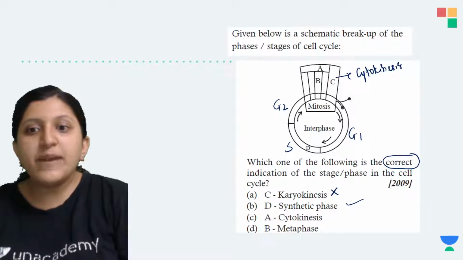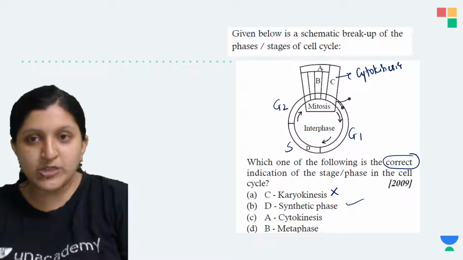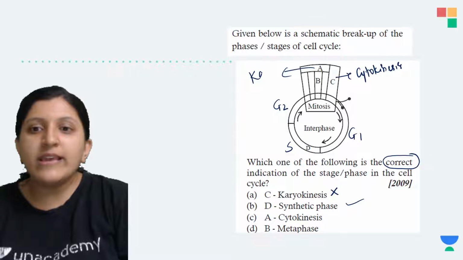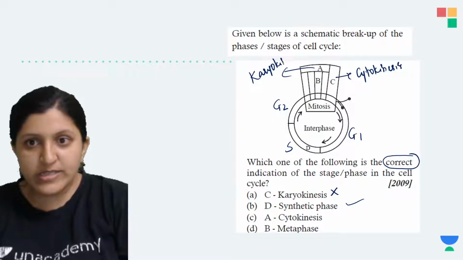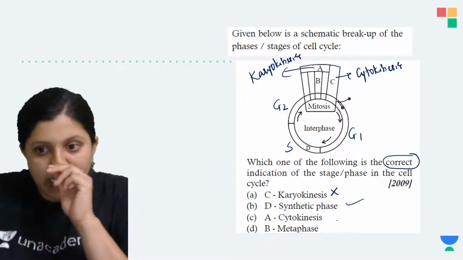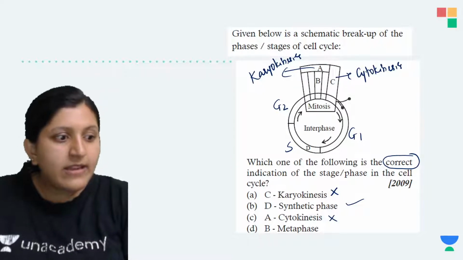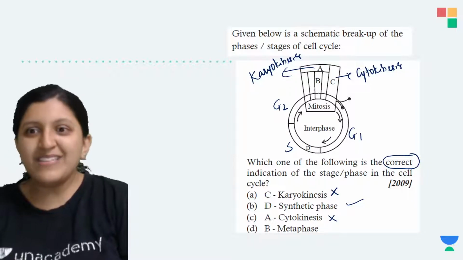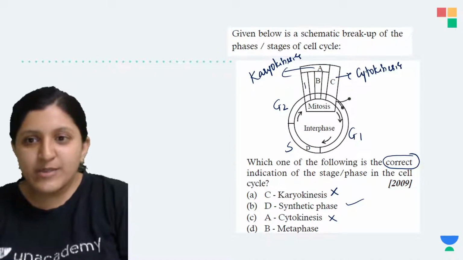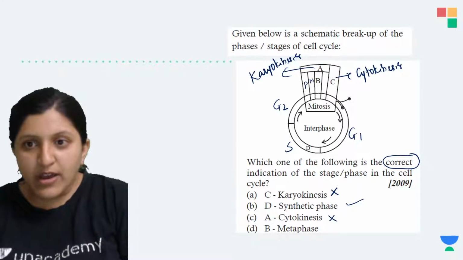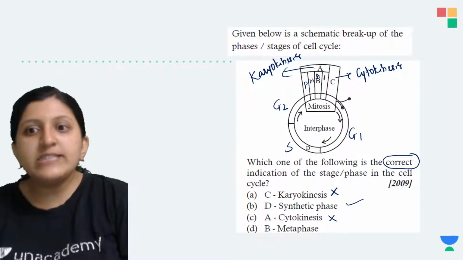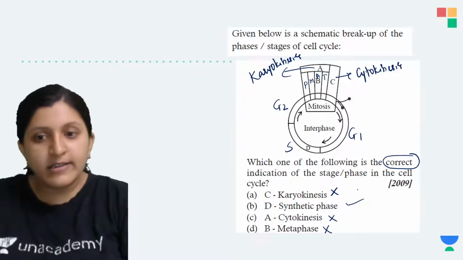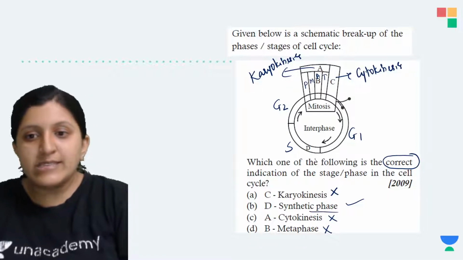And A, they have mentioned this as cytokinesis, which is absolutely wrong, because this one is karyokinesis. So in that case, this is wrong. The next one is B, metaphase. This is not metaphase, because you can see the first stage is prophase, the next one is metaphase, this is anaphase, and this is telophase. So this is also wrong. The only correct thing here is the synthesis phase, that is D.